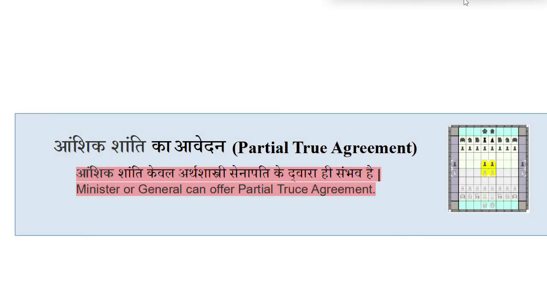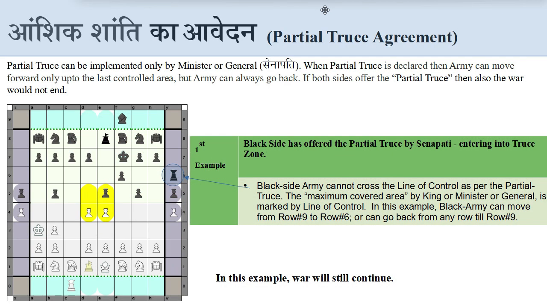Let's discuss some examples of partial truce agreement. These examples would be based on movements of actors on the Dashpad board. In this first example, in this graphic, you will see black side has offered the partial truce by Senapati. Senapati has entered into truce zone. The blue circle Senapati can be seen in truce zone. Hence, black side army cannot cross the line of control as per the partial truce. The maximum area covered by king or minister or general is marked by line of control.